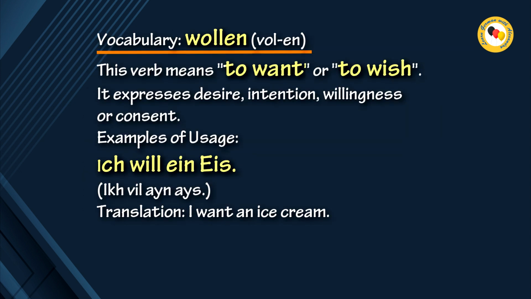Vocabulary: Wollen. This verb means to want or to wish. It expresses desire, intention, willingness, or consent. Examples of usage: Ich will ein Eis. Translation: I want an ice cream.